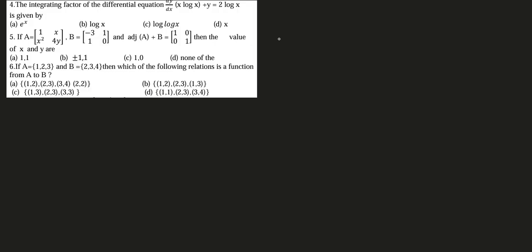See, find the integrating factor of this one, dy by dx. See, children, you have learned the linear differential equation. The standard form is dy by dx plus p into y is equal to q. In this, the coefficient of the differential operator dy by dx should be 1. But here it is x log x. So what we will do is divide with x log x on both sides. So dy by dx plus y by x log x is equal to 2 log x by x log x. So what I have done is make the dy by dx coefficient 1. That's why I divided with x log x.